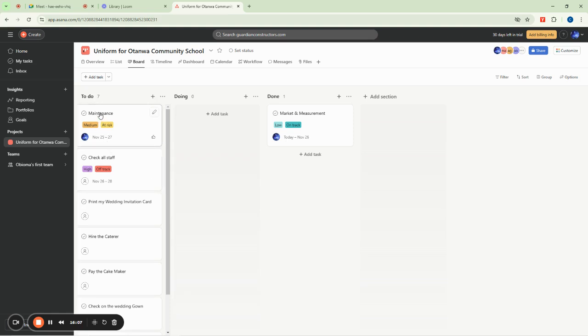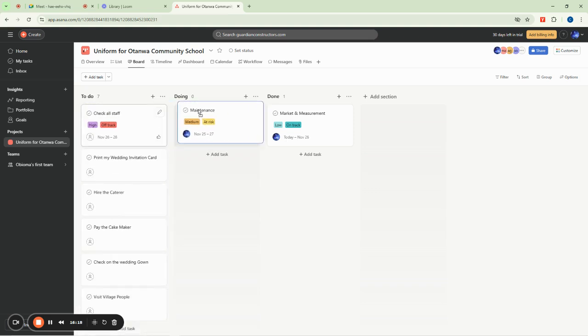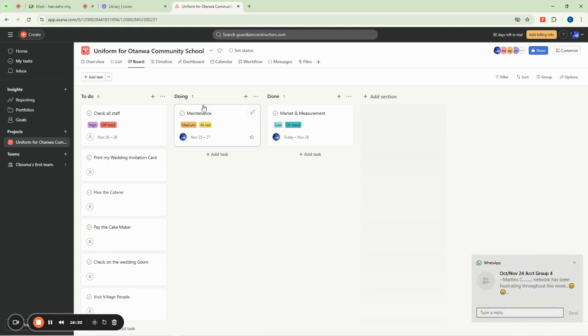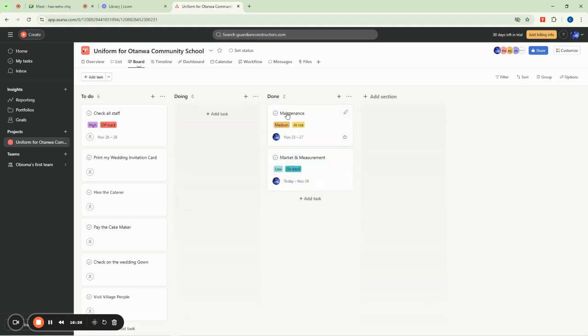So maybe she now wants to do maintenance. Maybe there are some things she has to do in the compound where they're going to do the reception. Maybe she has to go there and make sure that all the lights are working. So when she starts doing it, she will drag this task here to this doing section here, and then she'll leave it there. So when she's done doing it, she can say, okay, I'm done. She can move it down here and keep it here.